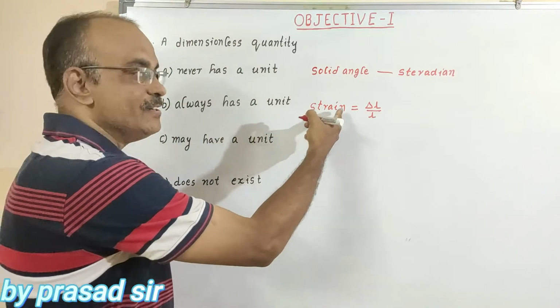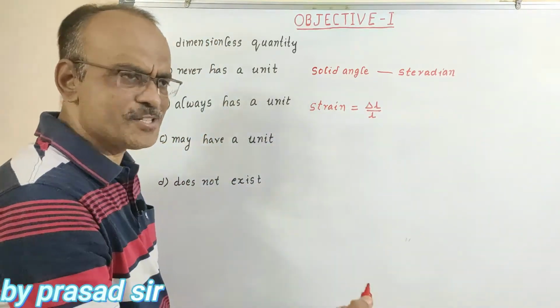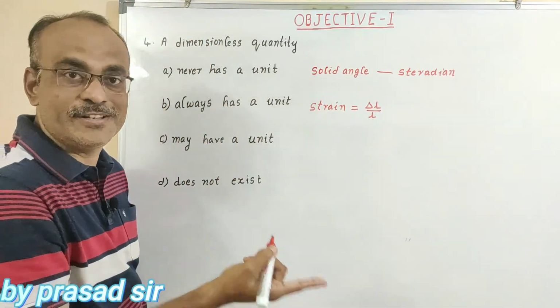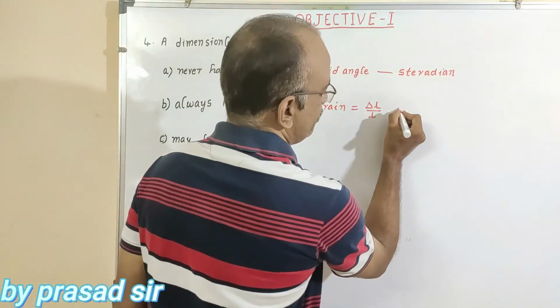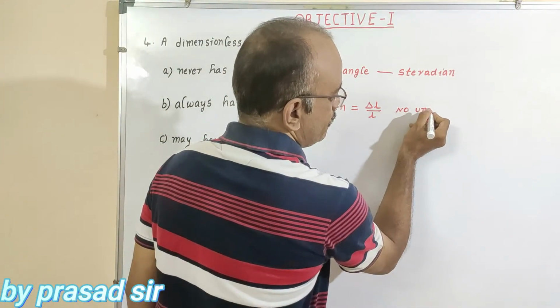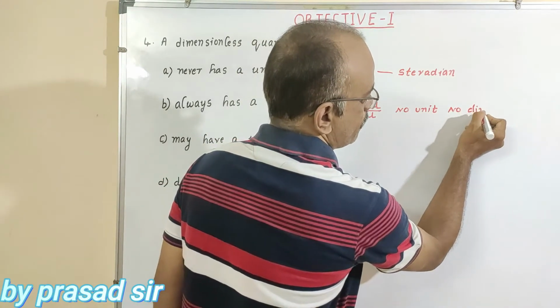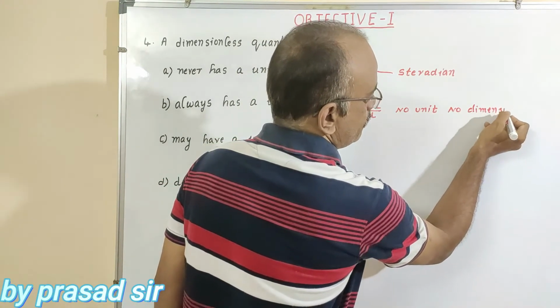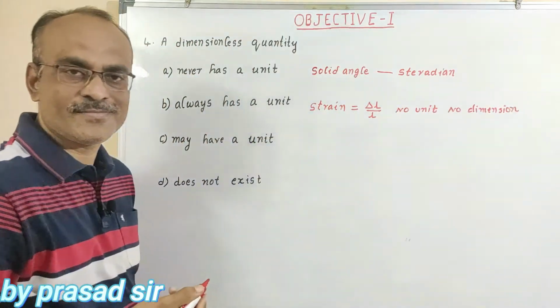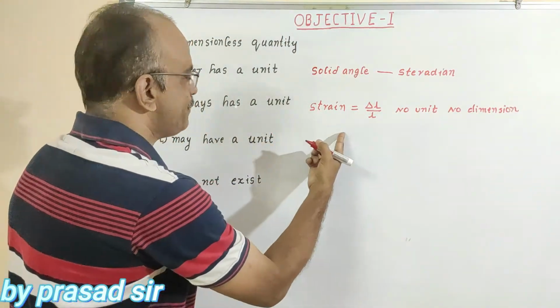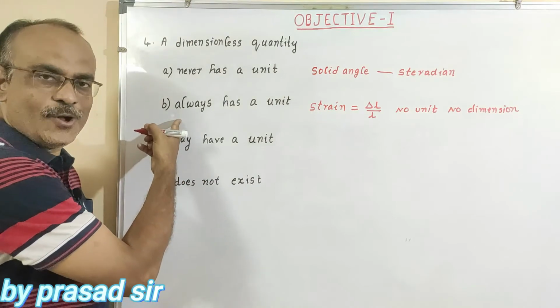So strain has no units, no dimensions. But here it says always has a unit. It is not possible. For this one, no unit, no dimension. So by taking this example, this one is also wrong.